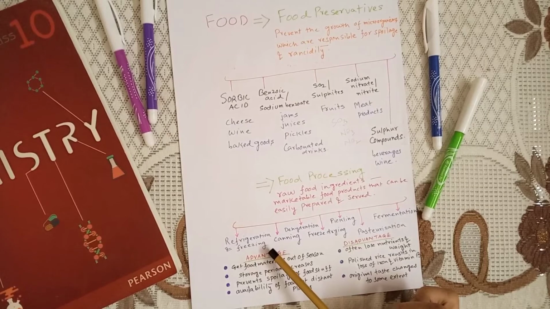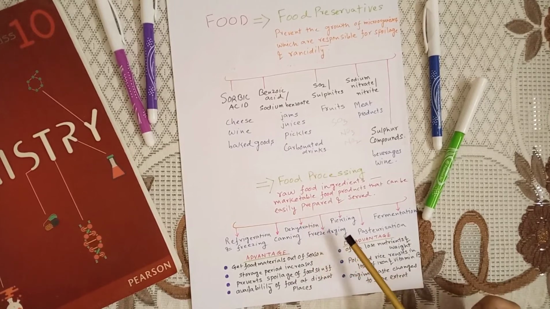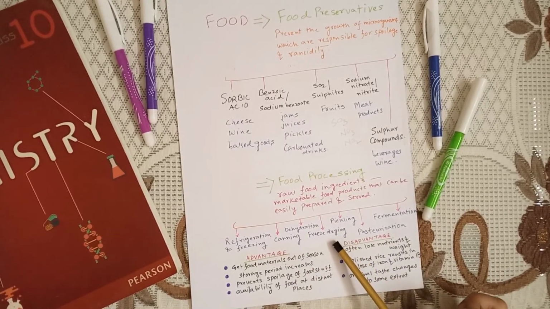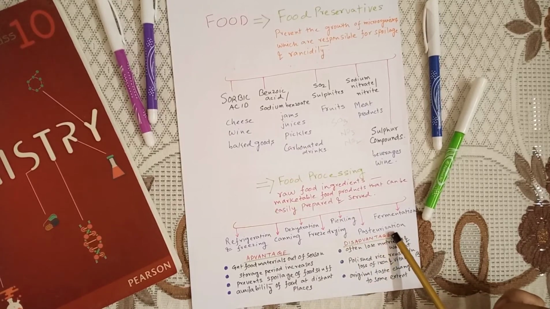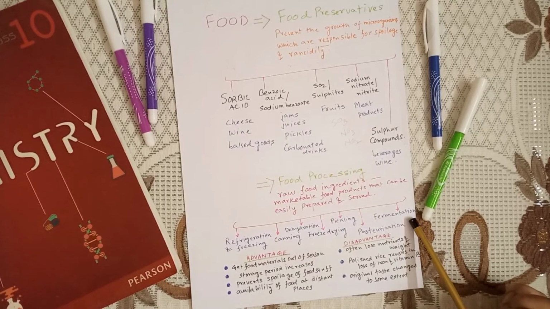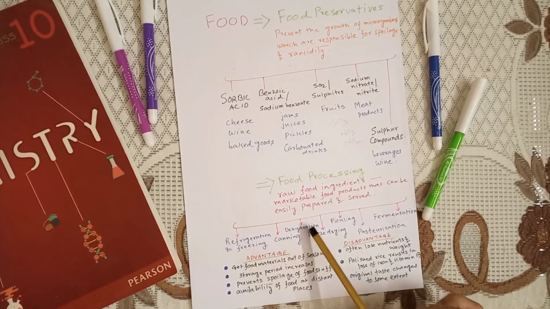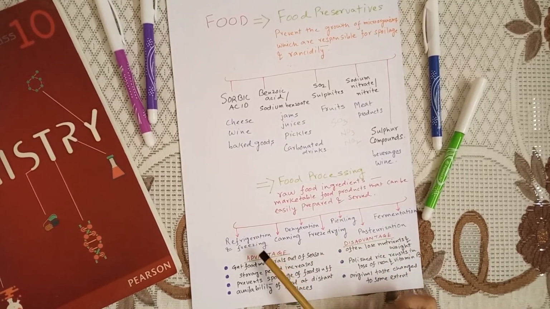Now number 1 is refrigeration and freezing. Number 2 is canning, double N. Number 3 is dehydration. Number 4 is freeze drying. Number 4 is pickling. Number 5 is pasteurization, and number 6 is fermentation. Now, in some other video, I will deal with all these definitions. Now, what do you mean by refrigeration or freezing? What do you mean by canning, and so on?